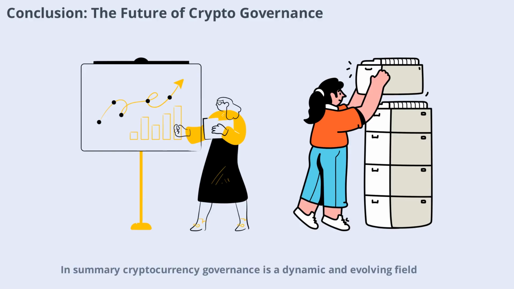Summary: cryptocurrency governance is a dynamic and evolving field. It blends technology, community, and innovation to create systems that are transparent, inclusive, and resilient. While challenges remain, the ongoing efforts of developers, users, and communities are shaping the future of digital money. As we move forward, effective governance will be key to unlocking the full potential of cryptocurrencies and building a more open financial system for everyone.